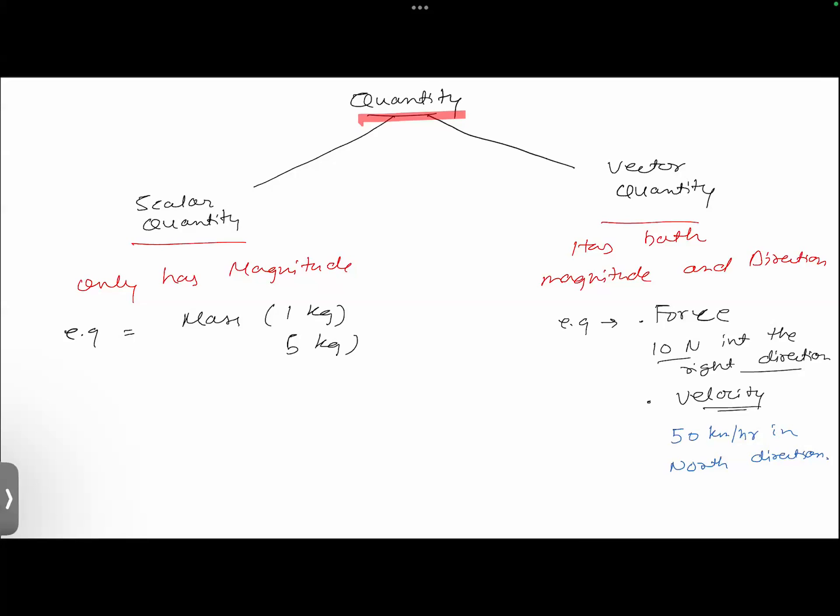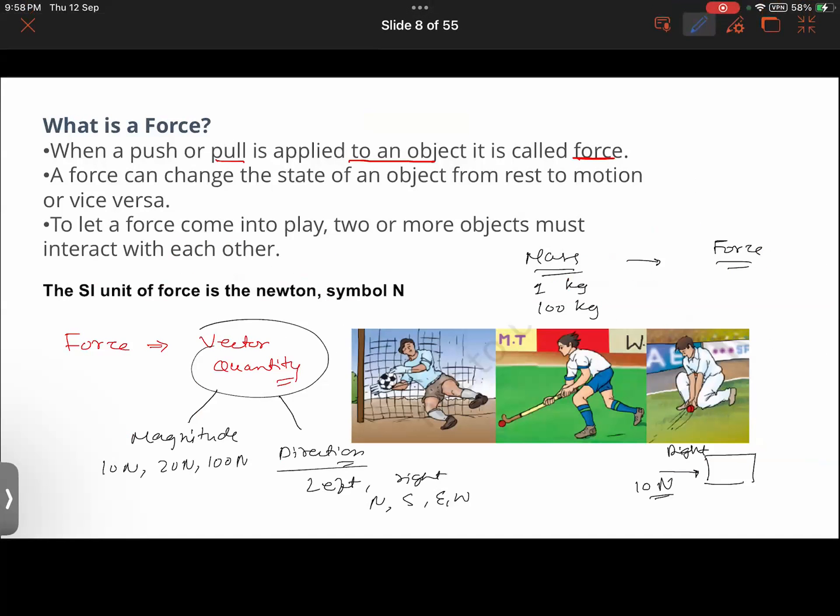Done? Yes, sir. Okay. So talking about force, what we have learned so far, it's a push or pull that is applied on an object. That is what force is. Force can change the state of an object from rest to motion or vice versa, meaning that this football was in a state of motion. Now this person has brought it to a state of rest. Or this ball, let's say it was at rest, now it has been brought to a state of motion. So we can either bring an object from rest to motion or from motion to rest.